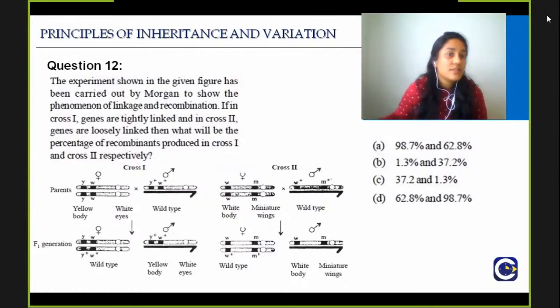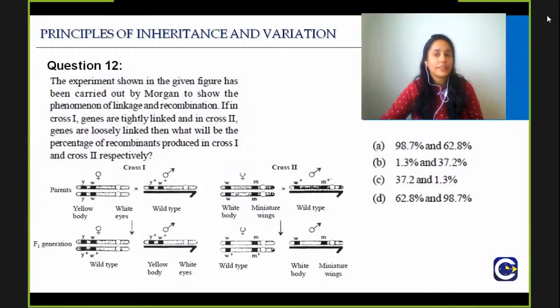So what is the answer to question number 12? Quickly tell me the answer. Read the question. They are asking you about two different crosses. One cross where genes are tightly linked, other where they are loosely linked. Then they are giving you 4 options, A, B, C and D. Good, I start getting the answers, but I want more. Take your time, it's okay.